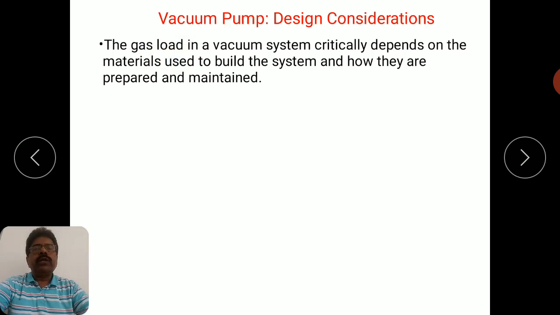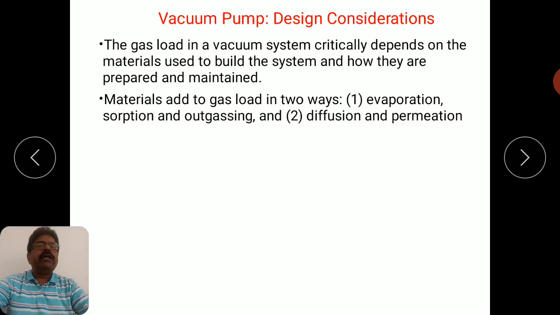Gas load means the amount of gas molecules present at any instant inside the chamber which you want to evacuate. So what kind of materials are used, and how they are prepared and maintained, the method of preparation and maintenance, is also a very important aspect of vacuum pump design consideration.